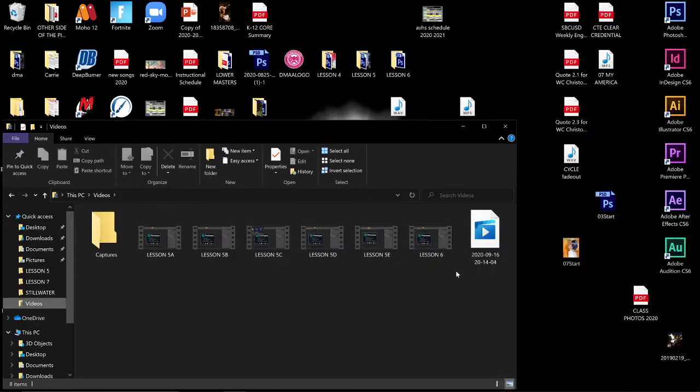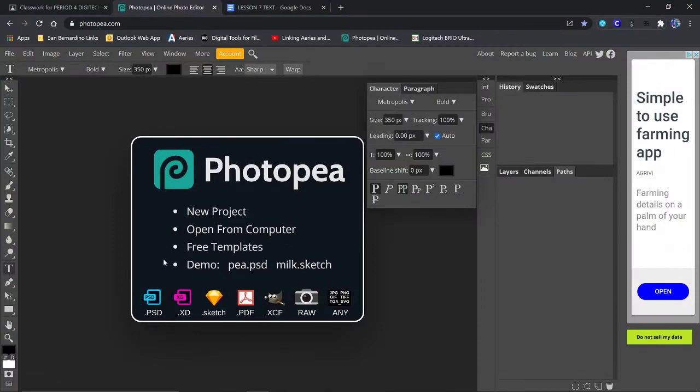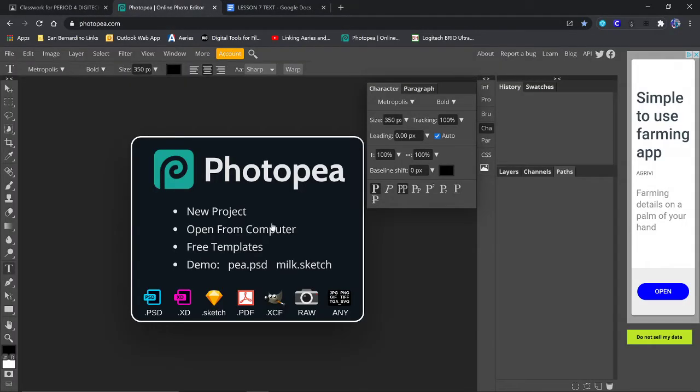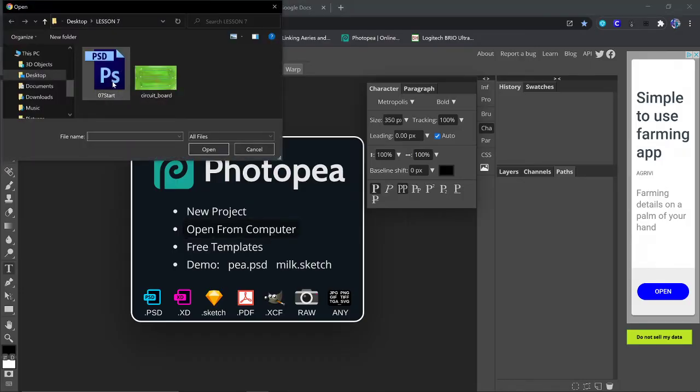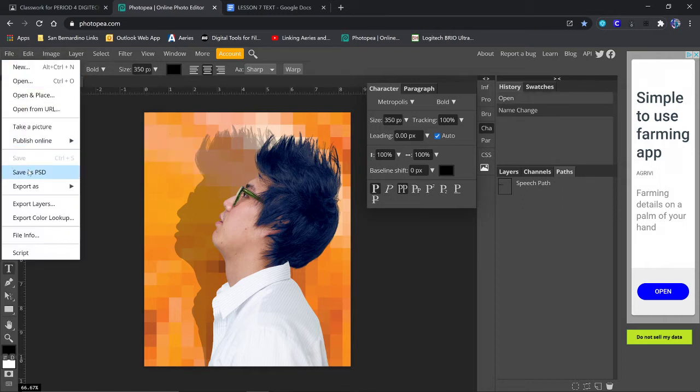Okay, lesson 7. We are going to download first the two files, the 7-start and the circuit board. And you're going to open the text document, the Google Doc for lesson 7 text. Okay, let's open from computer. We're going to open the 7-start. First thing we do, let's rename it. 07 and save.